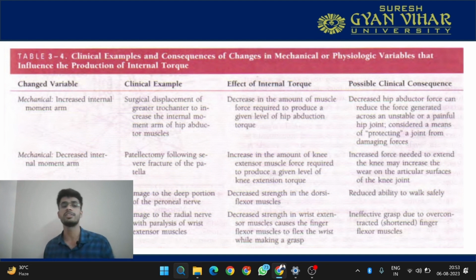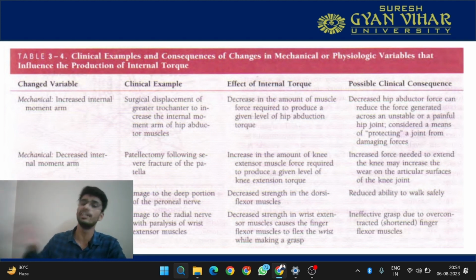Let's take the first example, which is part of the mechanical component, in which we are increasing the internal moment arm. The clinical example is the surgical displacement of the greater trochanter to increase the internal moment arm of the hip abductor muscles. What is happening is that as the moment arm is increased, the amount of muscle force required decreases. The muscle has to produce less force in order to do the same work that it was doing earlier with greater effort.